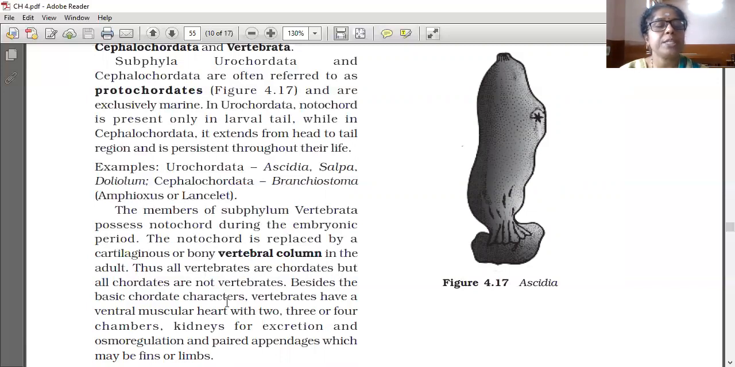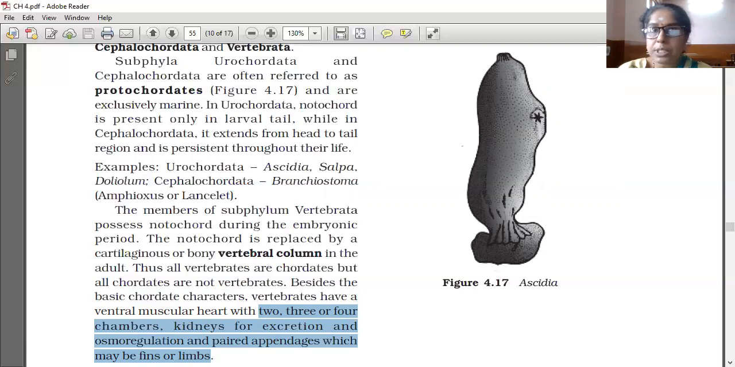Besides basic chordate characters, vertebrates have a ventral muscular heart with two, three or four chambers, kidneys for excretion and osmoregulation, and paired appendages with fins or limbs. Paired appendages means two hands and two legs. So, what are the characteristics of Vertebrata? Notochord during the embryonic period.